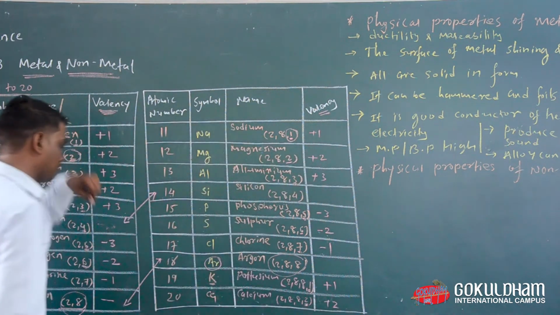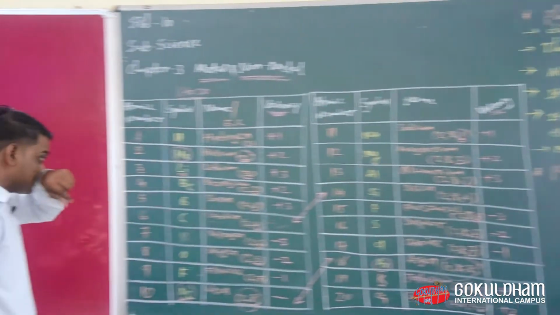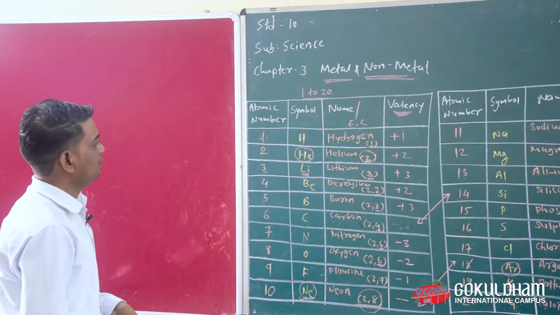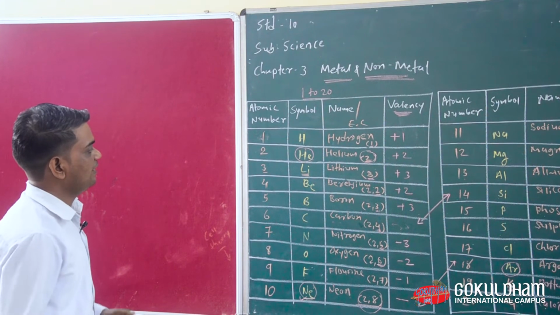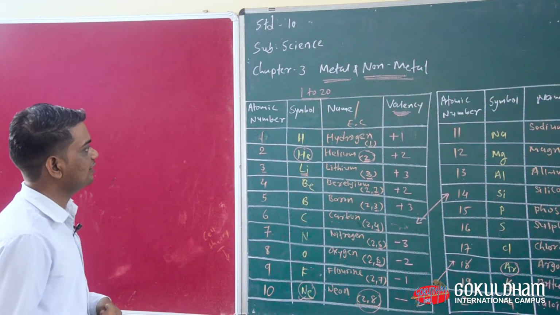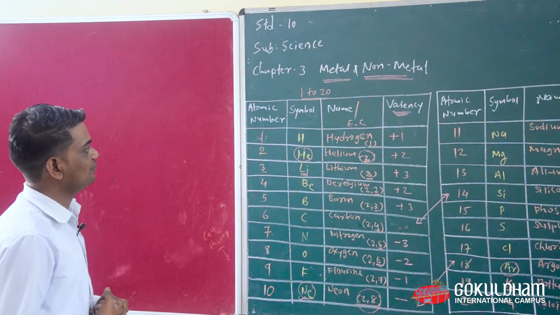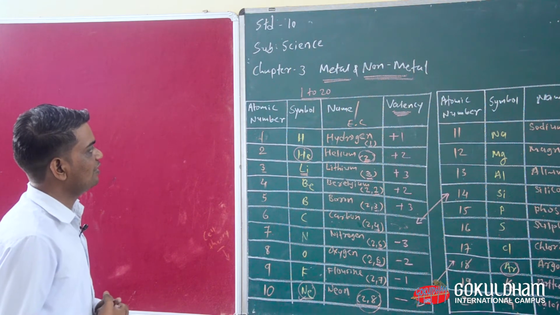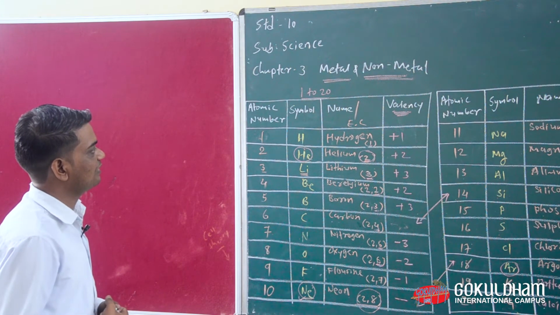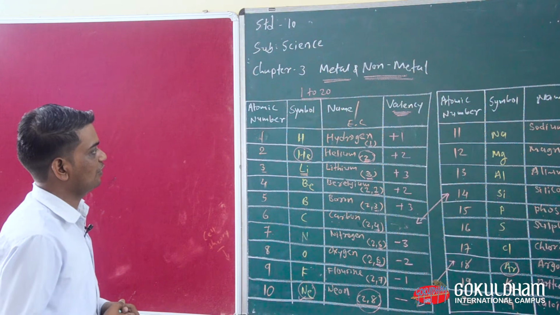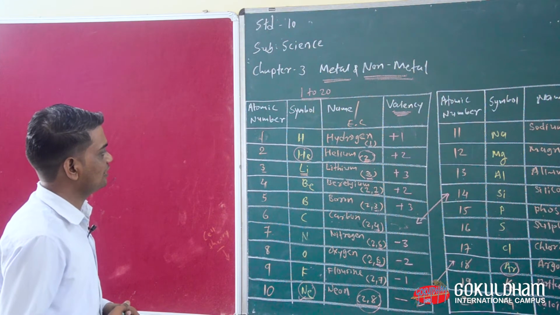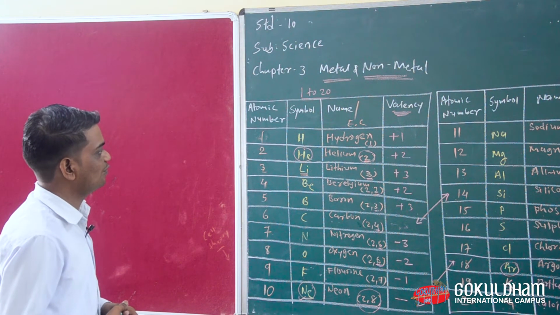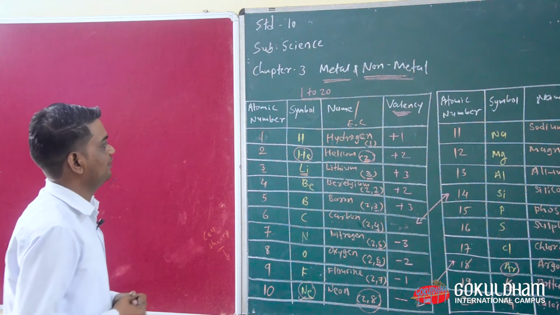Okay, now everyone look at here, this is the valency of the first 20 elements. As I am saying, this table is most important for us. So how can we decide, or how can we say that this table is most important for us? Now we are going to see how it is important.